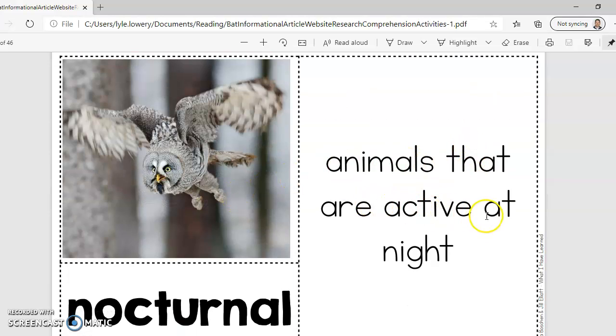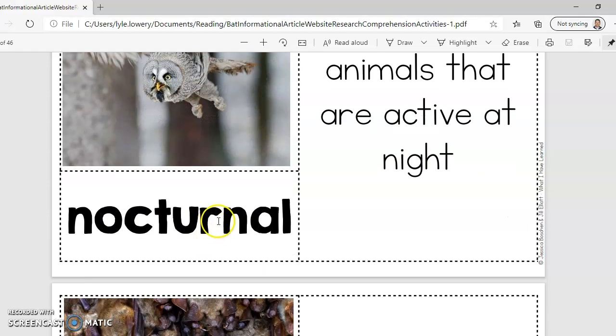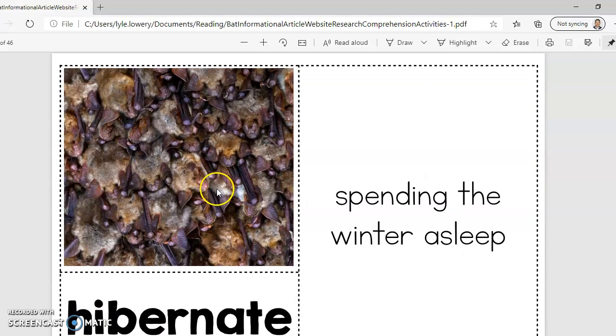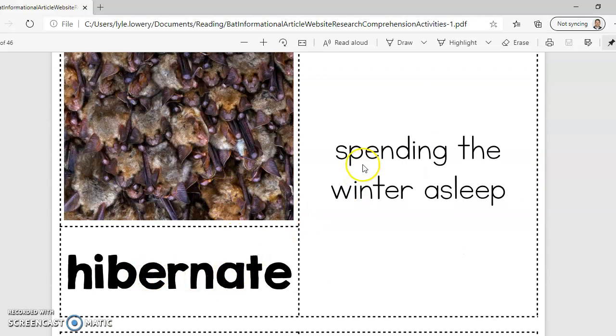Animals that are active at night are called nocturnal. Owls are nocturnal. Bats are nocturnal. Hibernate is spending the winter asleep. Bats will hibernate because they can't find enough food when it's cold. So they just huddle up together and they go into a deep sleep for a few months.